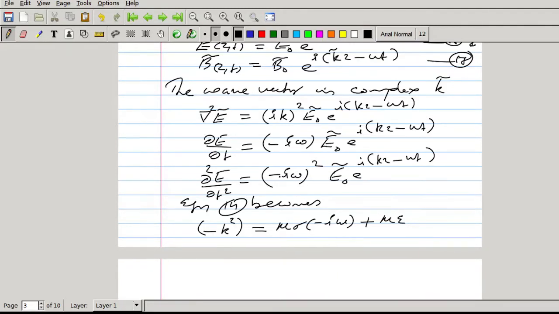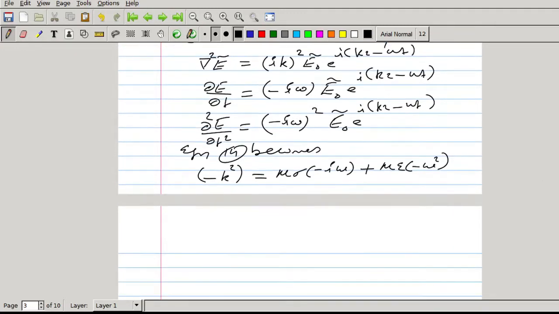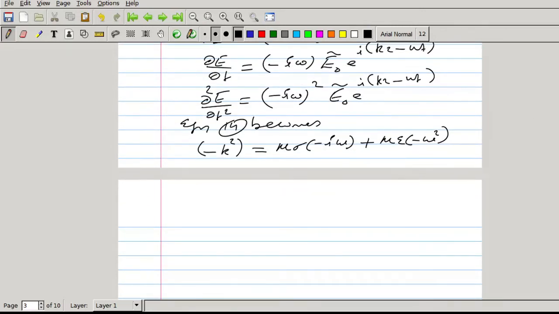Dou square E by dou t square is minus i omega the whole square. Minus square is plus, i square is minus. So this will be minus omega square. Then E0 e raised to i(kz minus omega t) will cancel from all the terms. So this equation we can write as, when I cancel minus from these terms, k square equal to mu epsilon omega square plus i mu sigma omega. So this is k square.